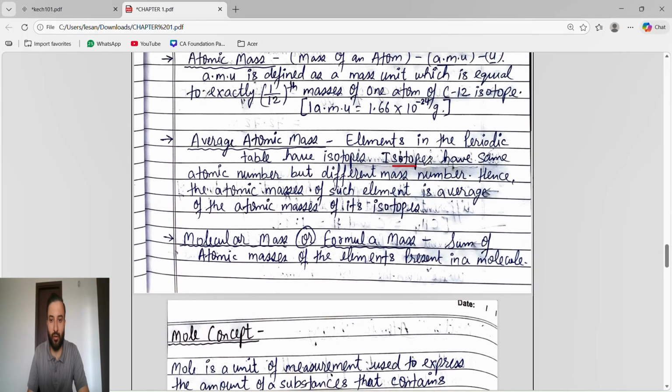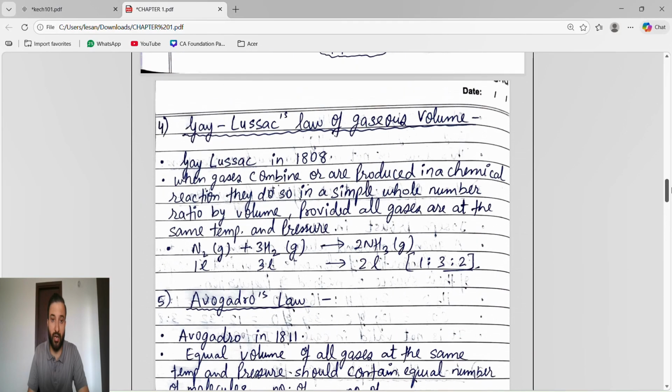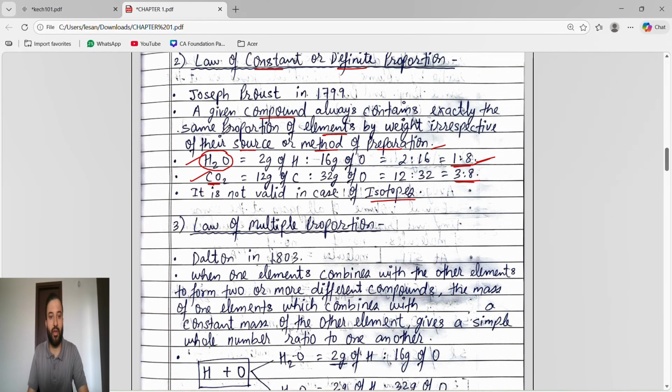Isotopes have the same atomic number but different mass number. So the mass number will differ, and we cannot fix them in the same proportion. The reason is that a given compound always contains exactly the same proportion of elements by weight. It's not seen by atomic number, but by weight. Weight means atomic mass. So the law is not valid in the case of isotopes.